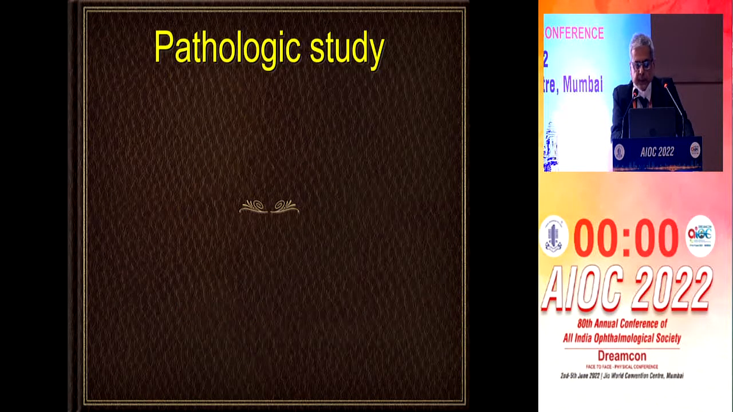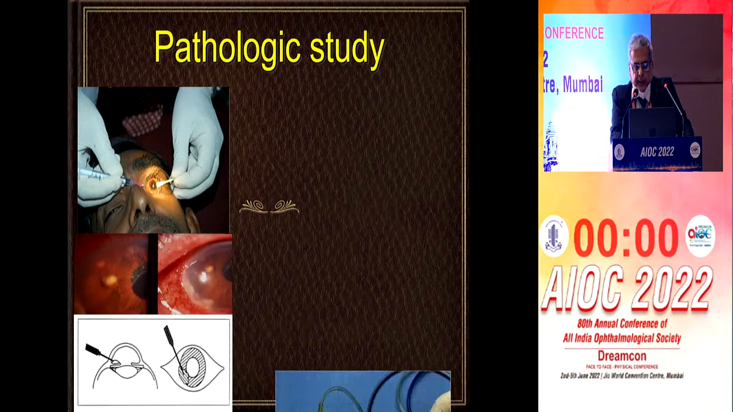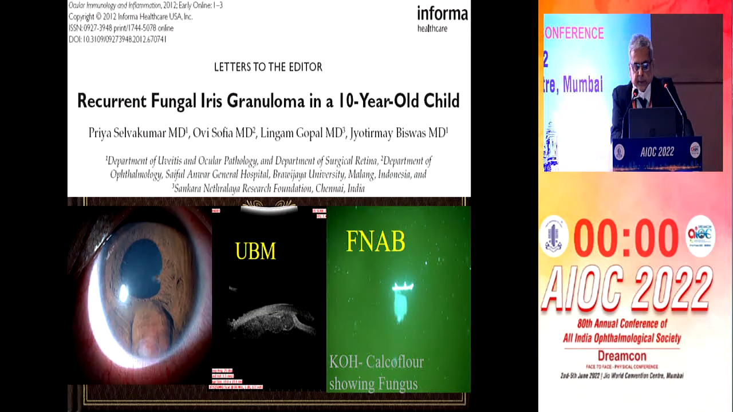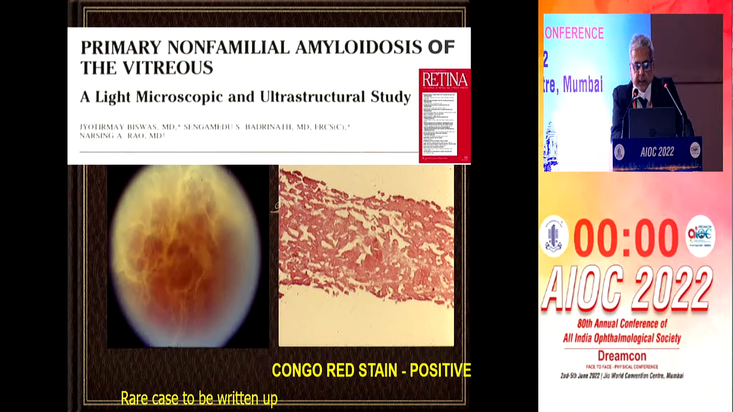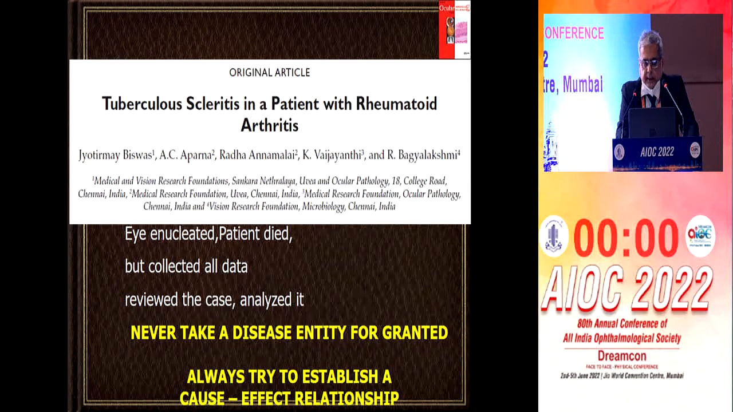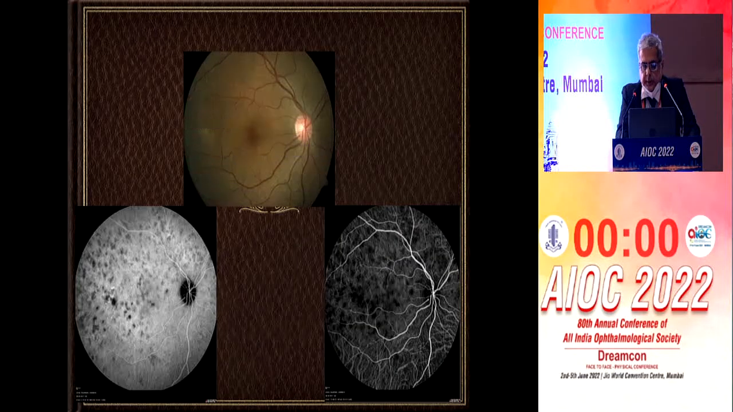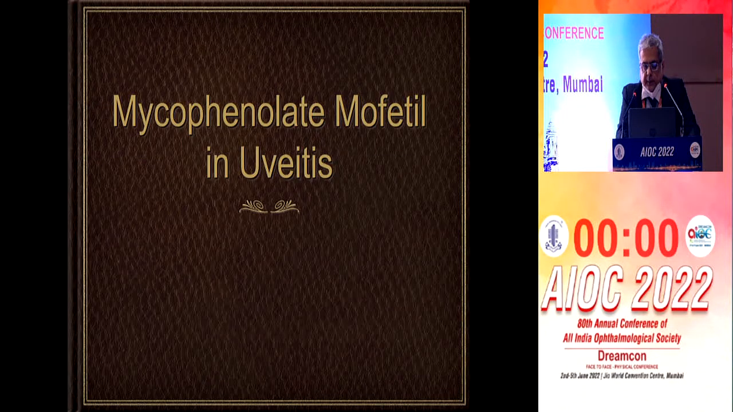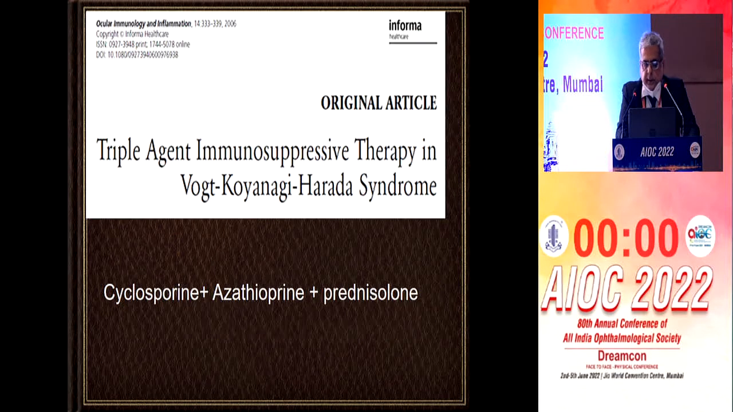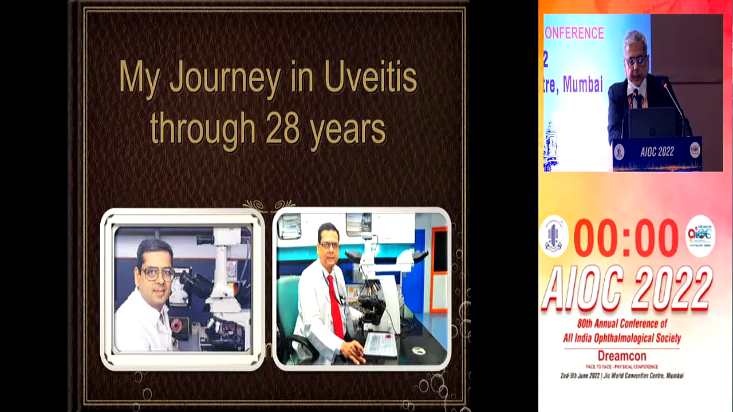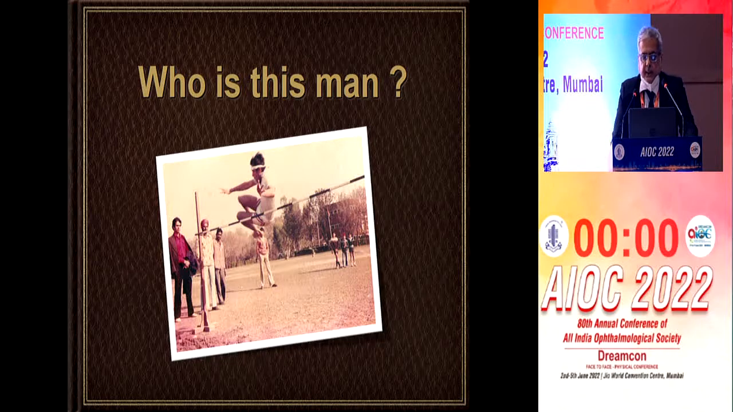This was a published pathology study: anterior chamber tap, iris biopsy, fine needle aspiration biopsy, and this is a recurrent primary non-familial amyloidosis of the vitreous. I don't want to go into that one. We described indocyanine green angiography in posterior uveitis. In management of uveitis, we are the first to describe mycophenolate mofetil therapy in uveitis, and triple agent immunosuppressive therapy in VKH. My journey in uveitis over 28 years is,